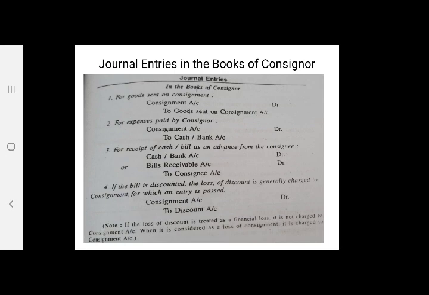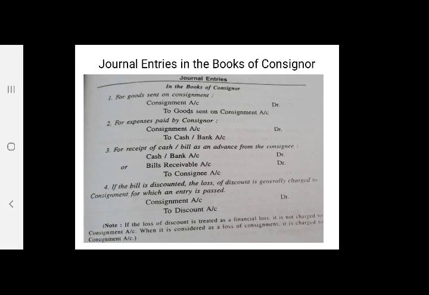Third is for receipt of cash or bill as an advance from the consignee. Now the consignor is receiving cash. So debit what comes in: cash or bank account debit, or suppose he receives a bill, then bills receivable account debit to consignee's account. Fourth transaction is if the bill is discounted, the bill which we earlier received, and as we discount the bill there is a loss of the discount amount.